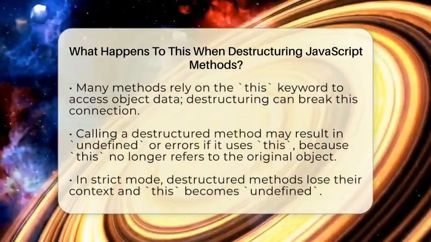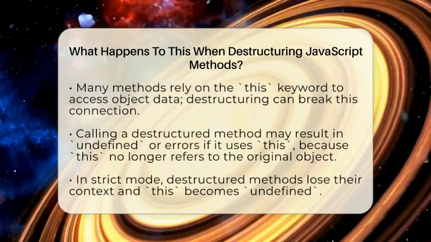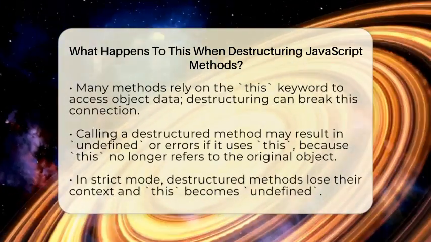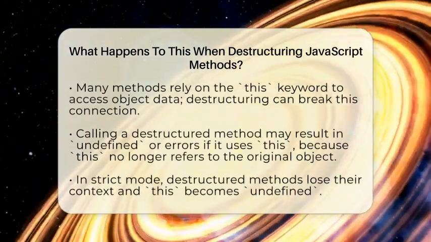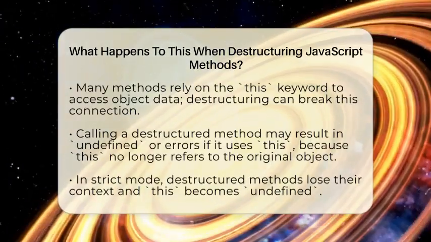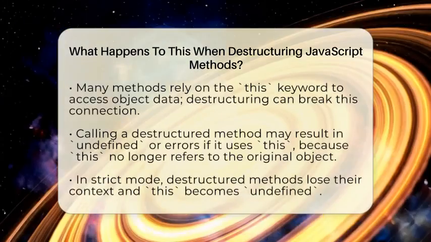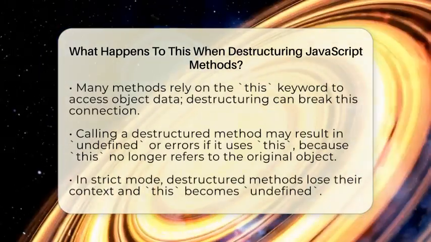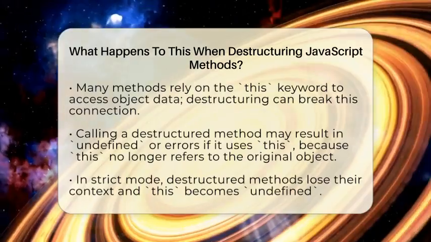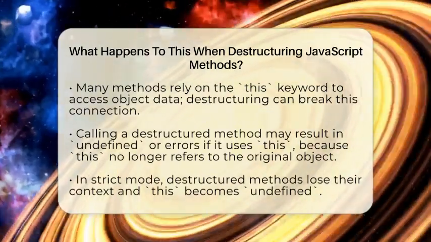Methods in JavaScript often rely on the this keyword to access data inside the object. When you destructure a method like this, the function no longer has the original object as its context. So, if the method uses this, it might not work as expected. For example, if you have an object with a method that returns this.value, destructuring that method and calling it separately will likely return undefined or cause an error.